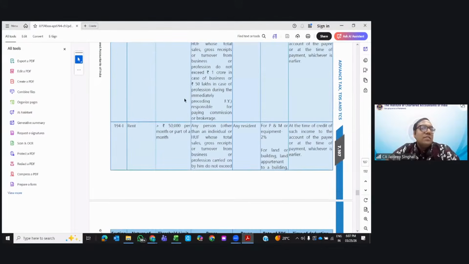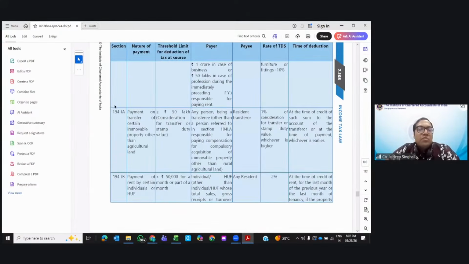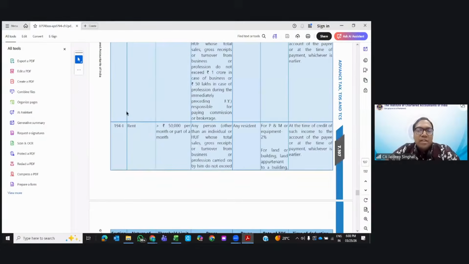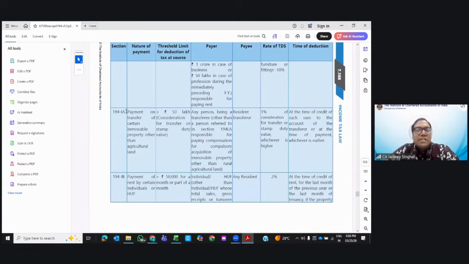Now this is important: 50K per month. 194I was for the normal rent where individual HUF 1 crore 50 lakhs and all. Now 194IA is for the immovable property, payment for the purchase of immovable property, if the consideration is greater than 50 lakh.